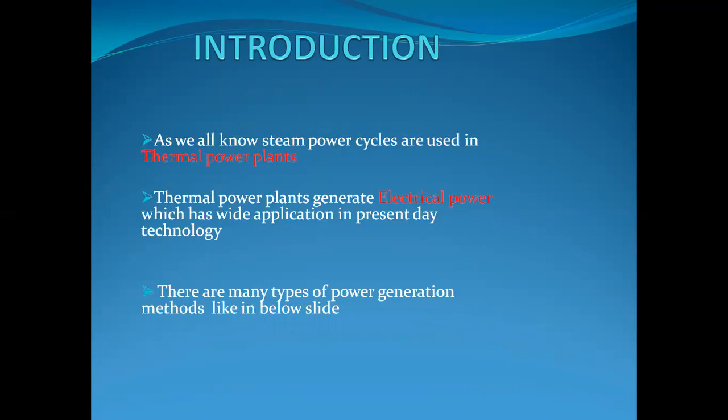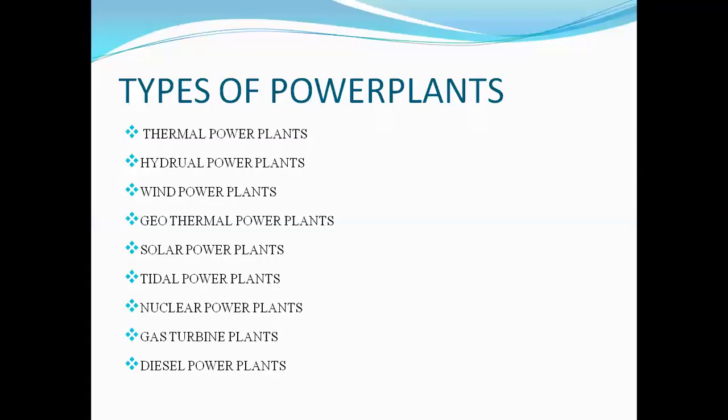So if you see the scenario of electrical power generation, we have many types of electrical power generation. I listed something here. These are the main types. Firstly, we have thermal power plants, hydro power plants, wind power plants, geothermal power plants, solar plants, tidal plants, nuclear plants, gas turbine plants, and diesel plants. These are the available types of power generation plants.